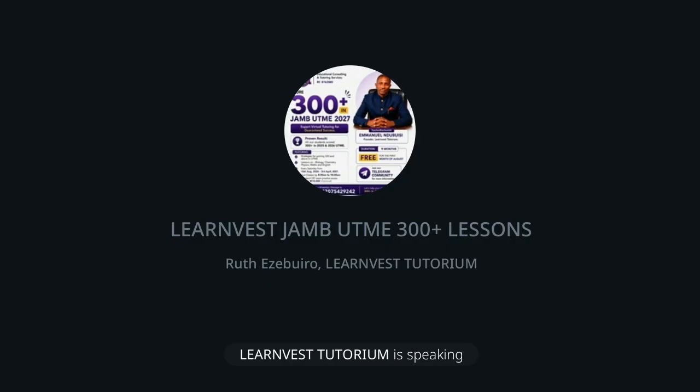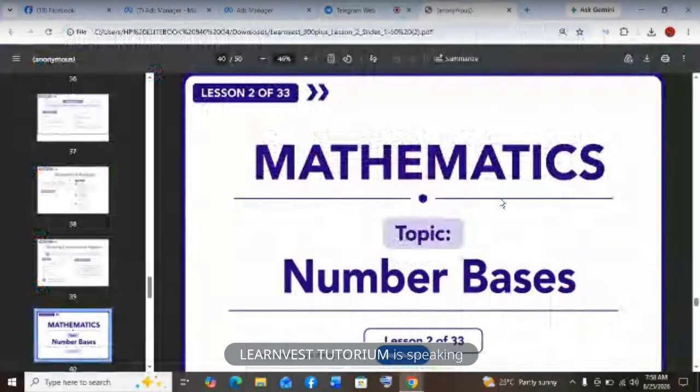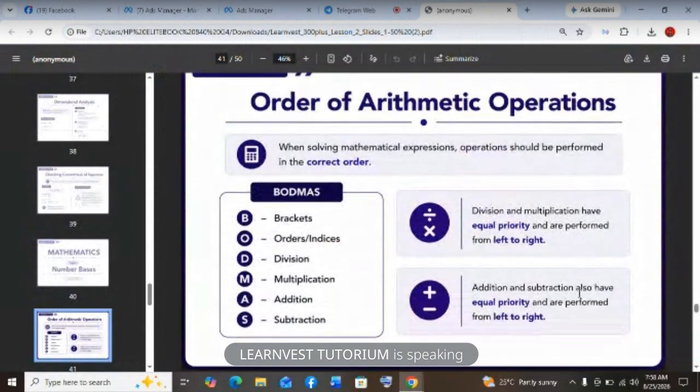BODMAS: B for bracket, O for of, or indices, D for division, M for multiplication, A for addition, S for subtraction. So if you are given a group of operations to perform, it means that you will follow this order. Example, 8 plus 3 times 4. You will do multiplication first according to BODMAS. So 3 times 4 is 12. Then you now add. So the answer will be what? 20. If you don't do it like that, you will fail it.